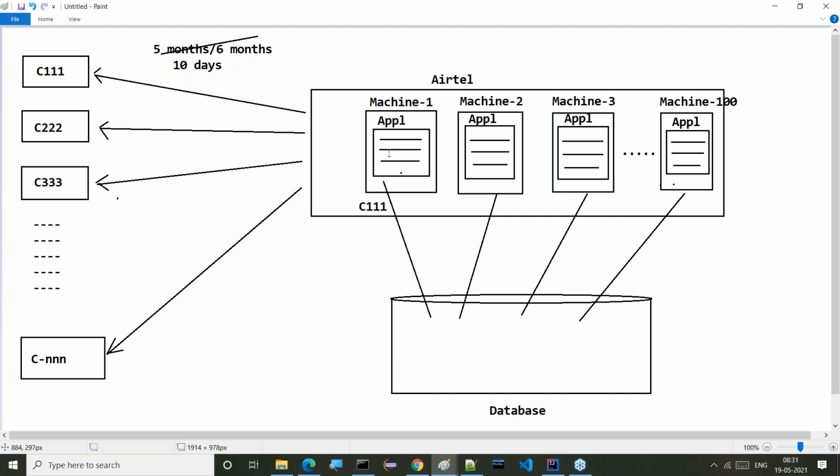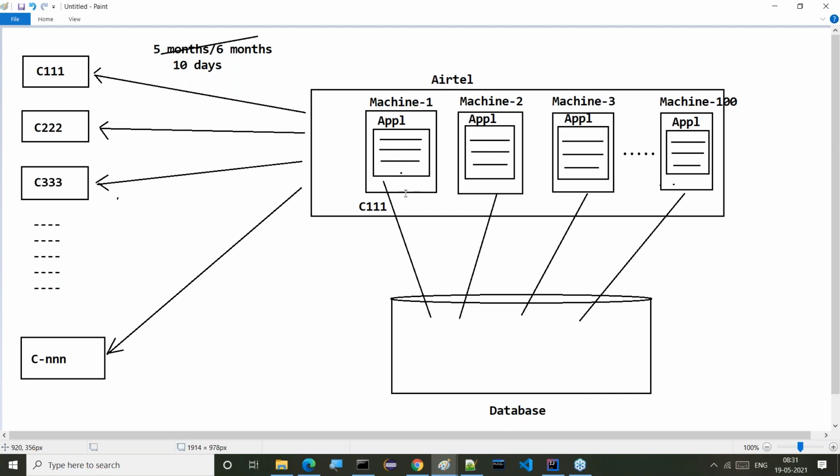All these applications are executed independently on each and every machine. When machine one is generating bill for customer one, then machine two has to generate bill for which customer? To the same customer C111, or some other customer?